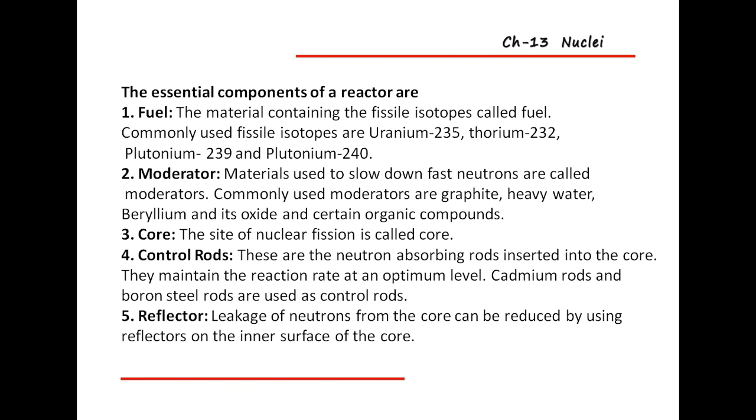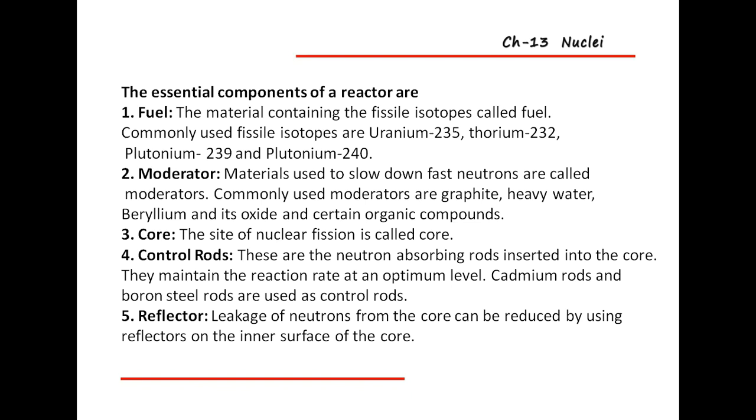If the control rods are continuously present in the core, then the amount of energy we want from this reactor will not increase. So for a certain time, for controlling that optimum level, we insert the control rods. After that level, again we will release the control rods.